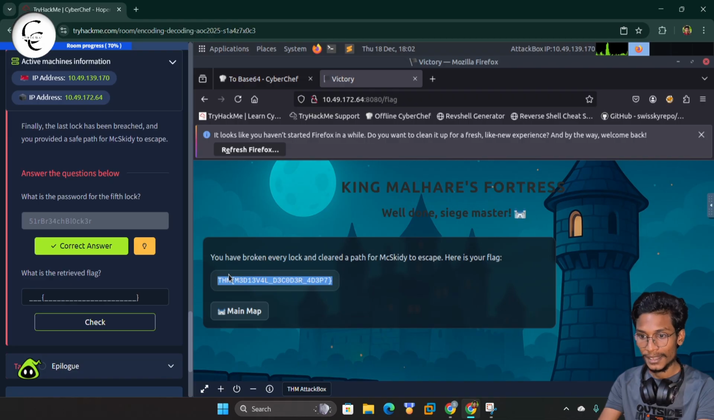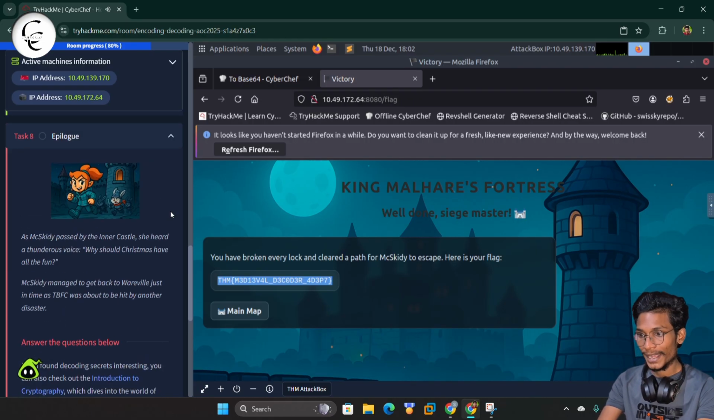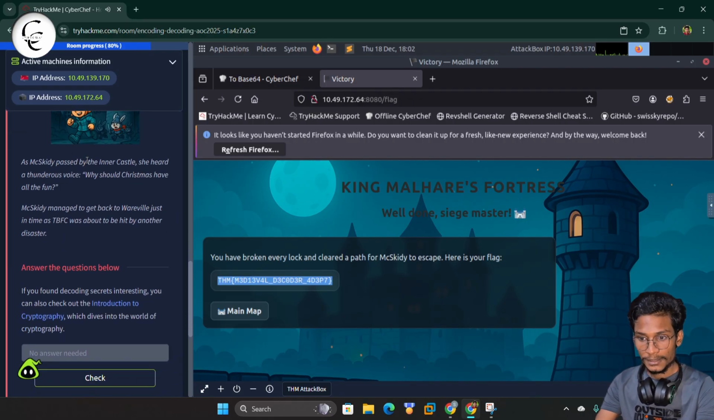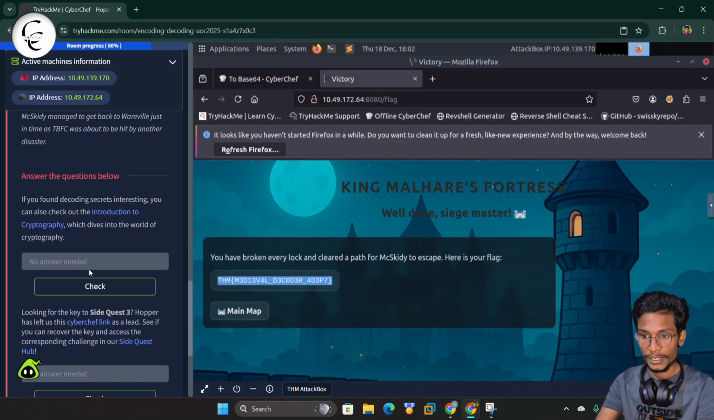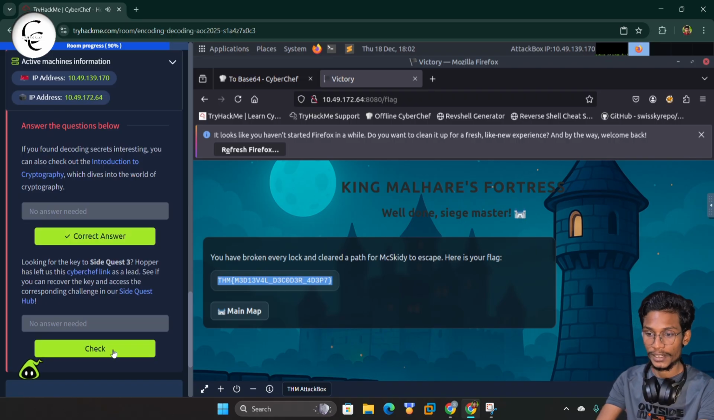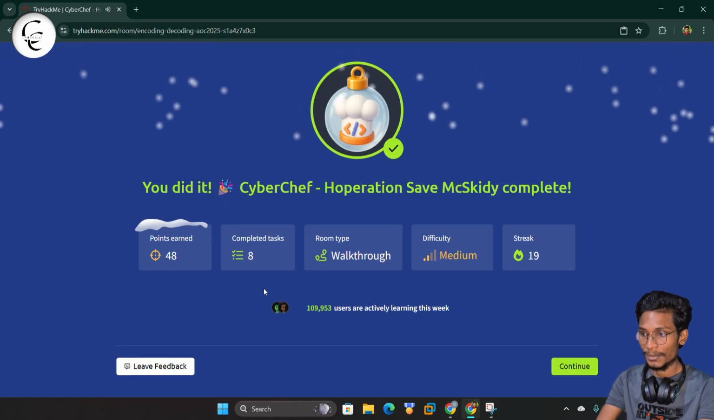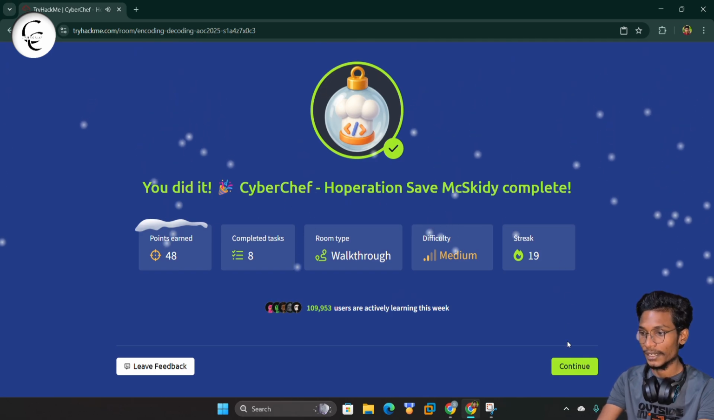So let's copy this flag, paste it here and give a check. So guys, this is correct. So we have successfully escaped McSkidy. And guys, here we have also one recommendation room, so we can give a check. Now here we have also some side quest 3, so we can give a check. And now here we completed. You did it. CyberChef room is done, so we can give a continue.